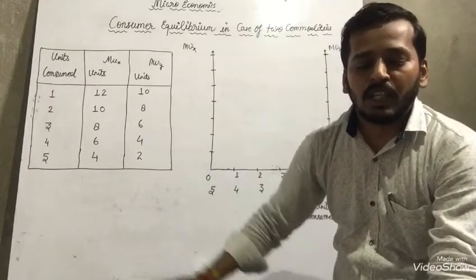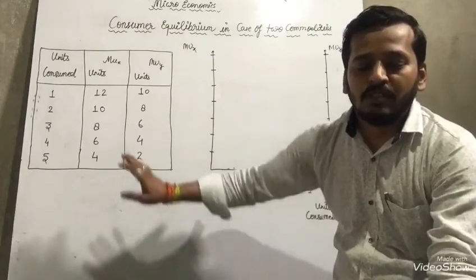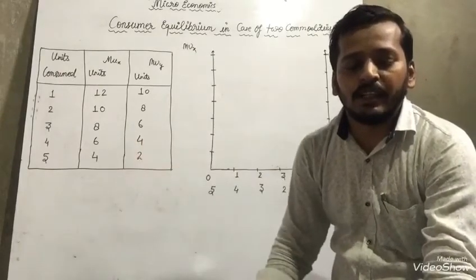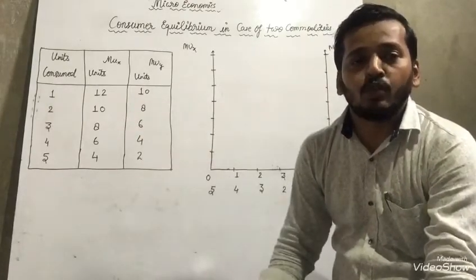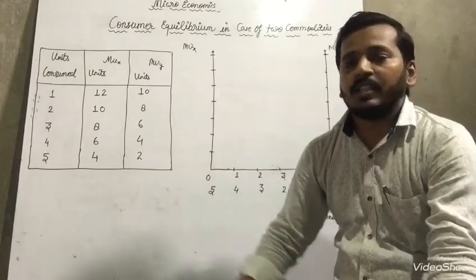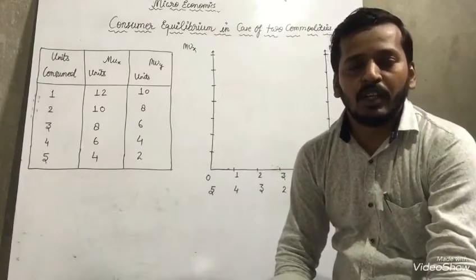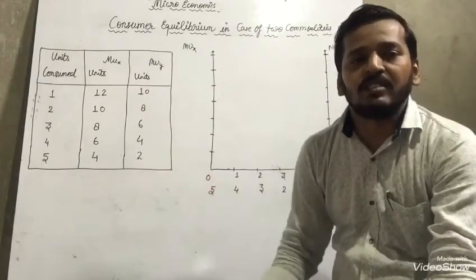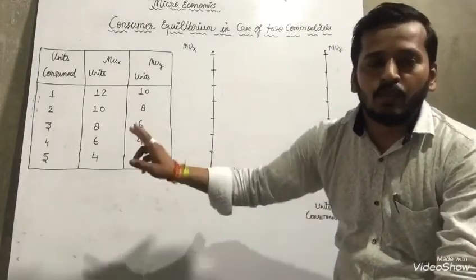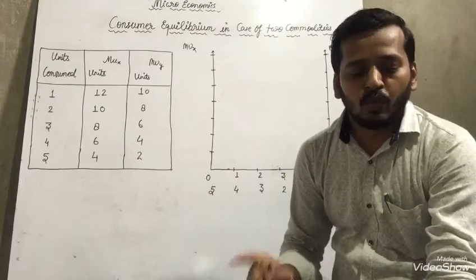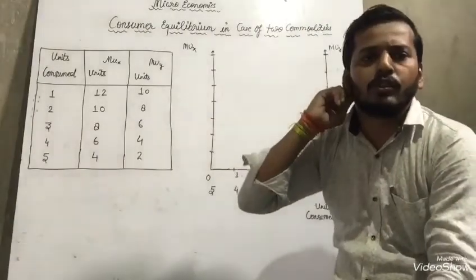In other words, the consumer will spend his income in such a way that the utility gained from the last rupee spent on each commodity is equal. We can say there are two ways. First condition: when the price of each commodity is the same. Second condition: when the prices of the two commodities are different. So two conditions are given in front of you, and with the help of that you will be able to know all these topics.